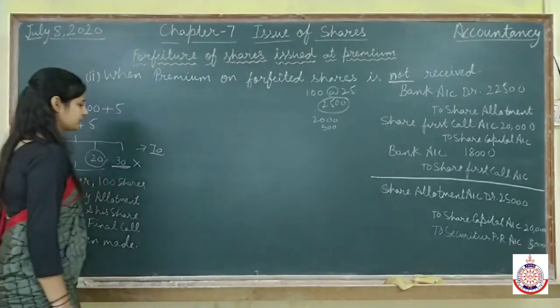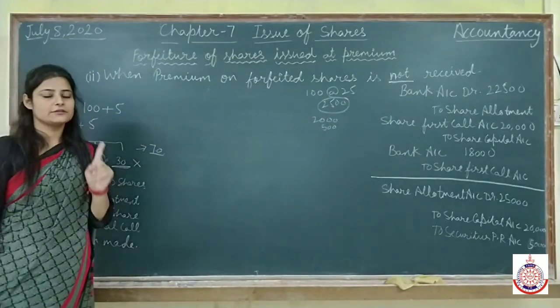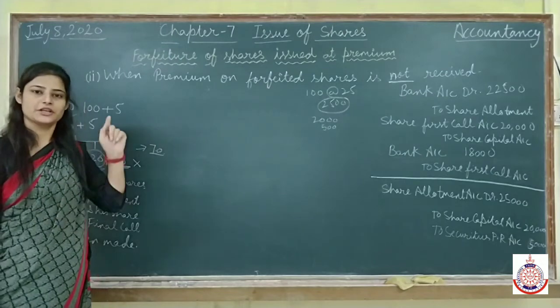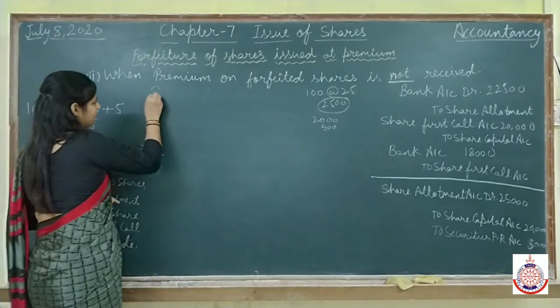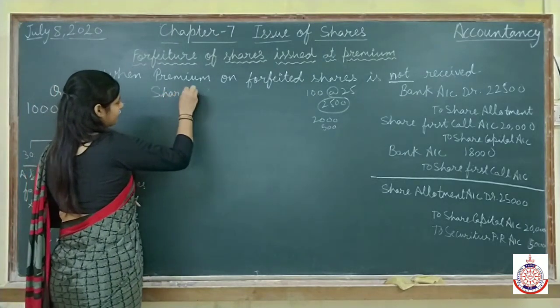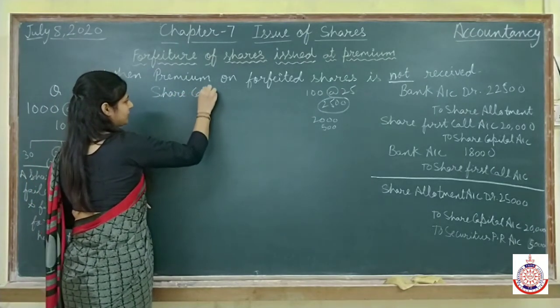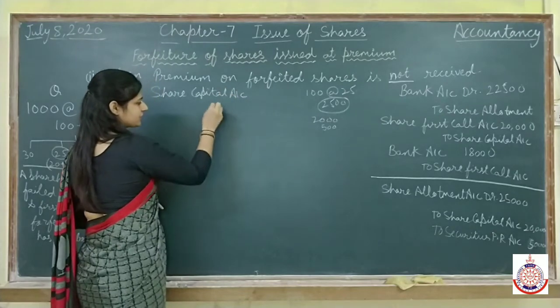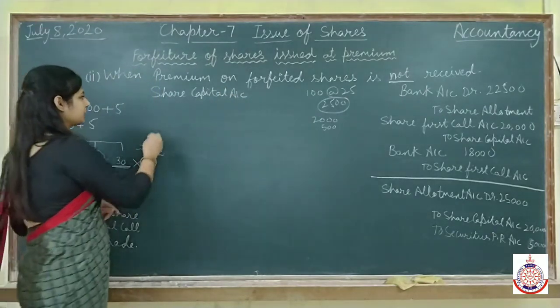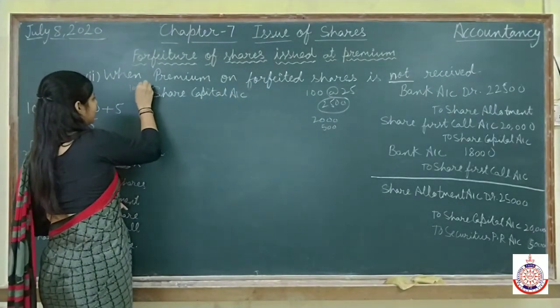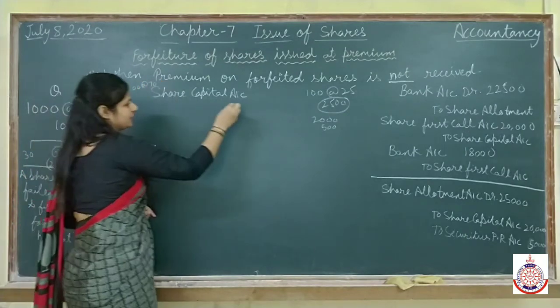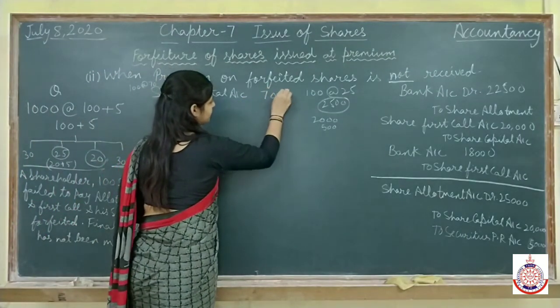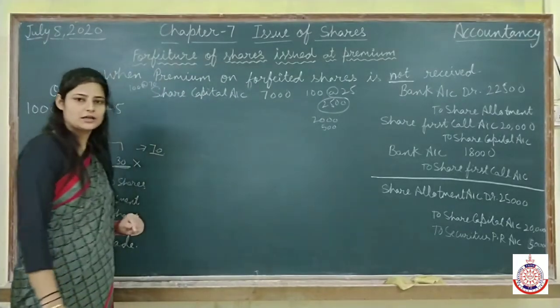Now come to the cancellation. See, when the shares are forfeited we will reduce the share capital. Here I am going to make an entry for cancellation of shares. Share capital account. Total shares are 100 only. 100 shares we are forfeiting and we called up only 70. It means total 7,000 we will debit in share capital account.